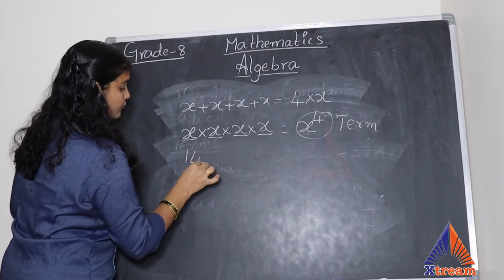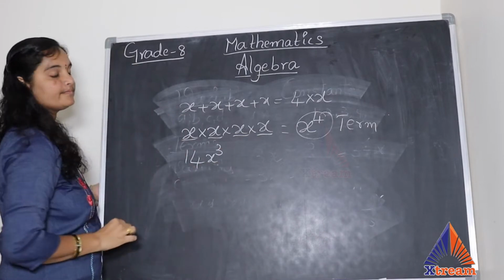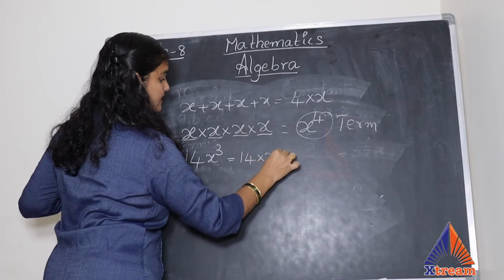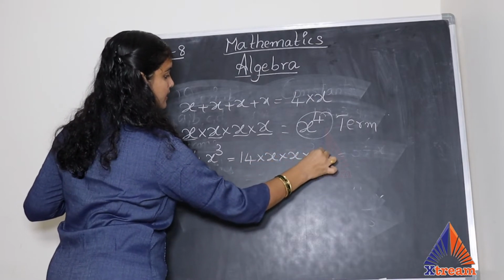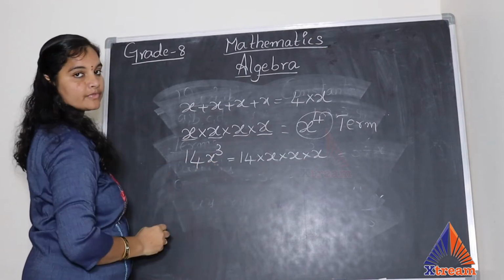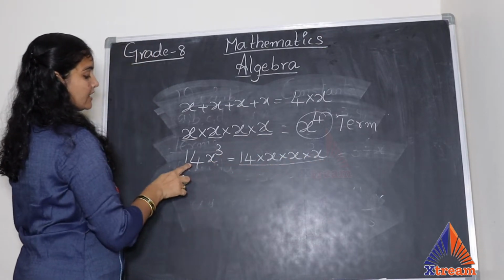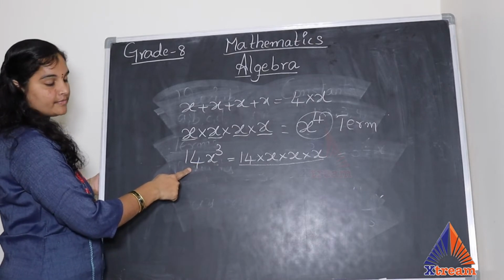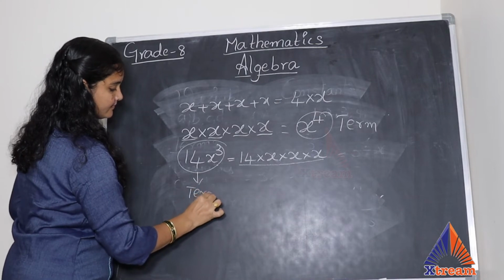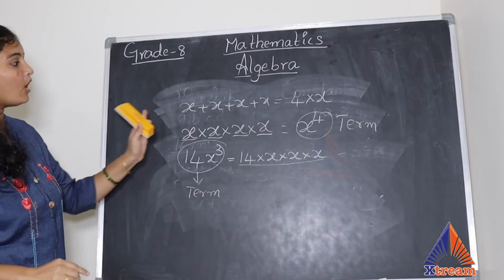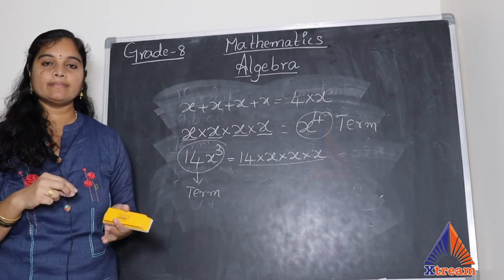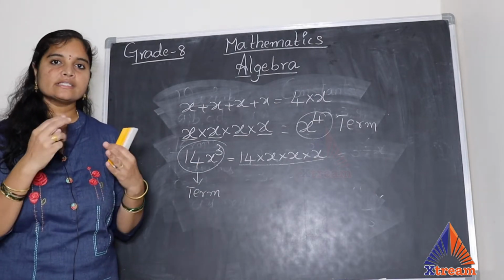So if I write 14x power 3, how do I write it? I write it as 14 into x into x into x. This is how I expand this one. So I call this the expanded form of this term. So I call this a term. Now all these terms, variables and constants connected with multiplication and division are called terms.